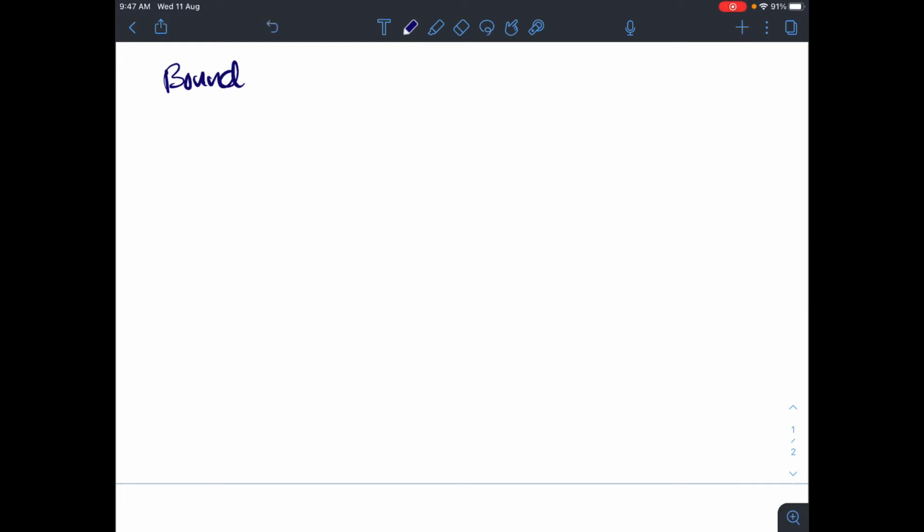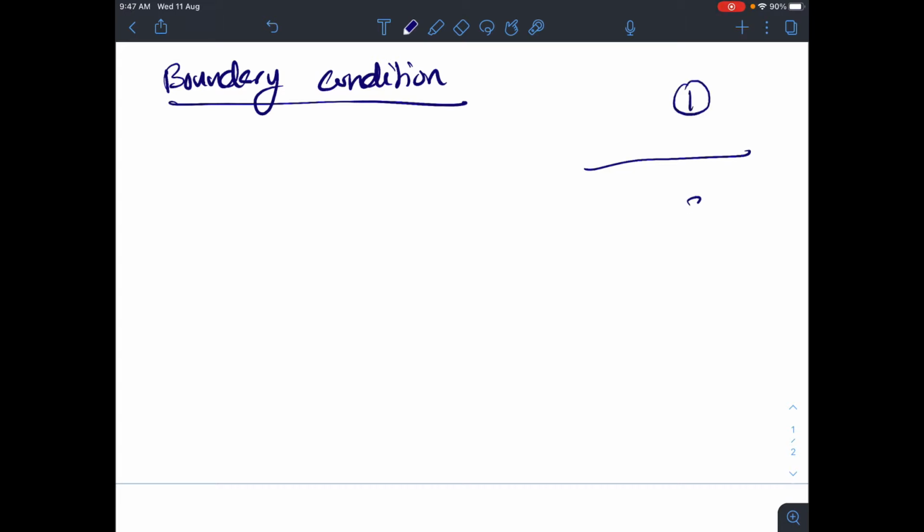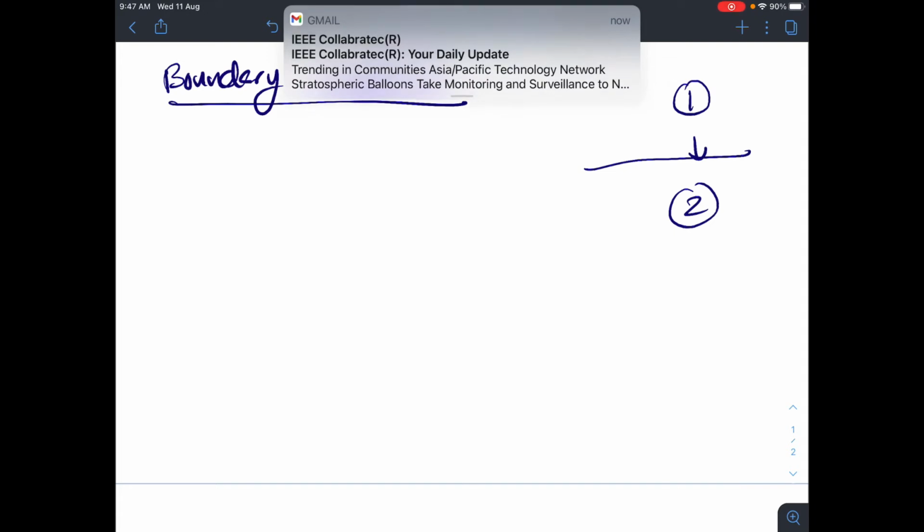First of all, I would like to take you into what is meant by boundary conditions. Boundary condition means, if you have a boundary between two media, like this is your medium 1 and this is your medium 2, at the boundary, what will be the condition of the field.